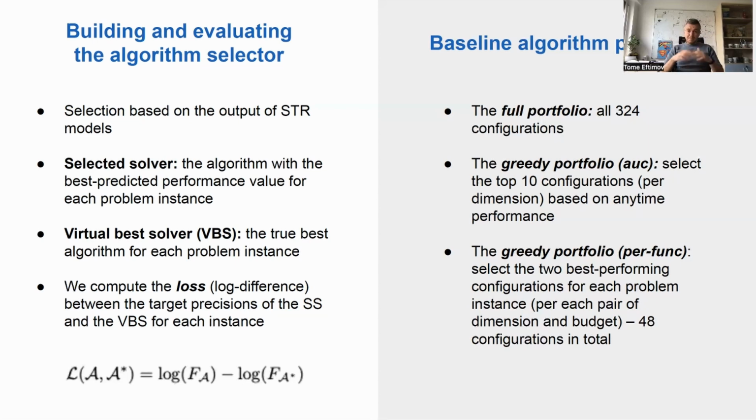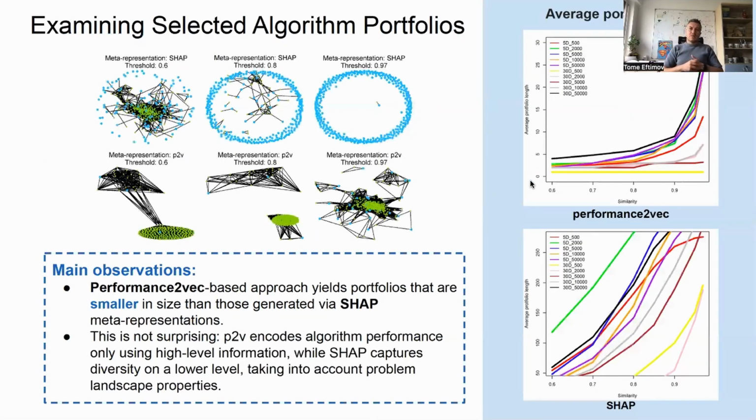For each problem instance, we select the two best performing algorithms for each pair of problem dimension and budget of function evaluations, which is the stopping criterion where we are measuring the performance of the algorithms.